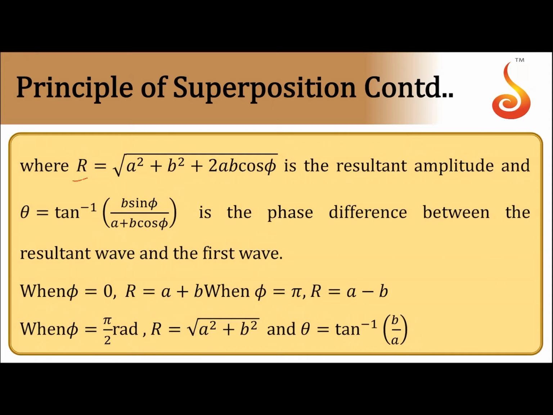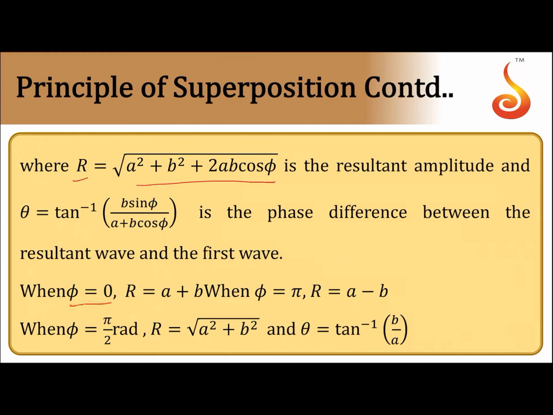R is the resultant amplitude, given by root of a square plus b square plus 2ab cos phi, where phi is the phase difference between the two superposing waves, and theta is the new phase, that is tan inverse of b sin phi divided by a plus b cos phi, where a and b are the respective amplitudes.